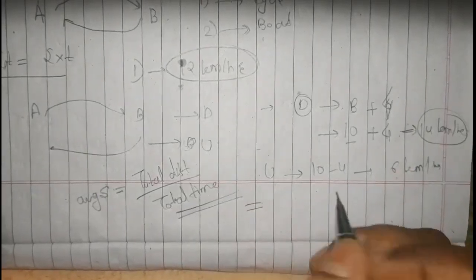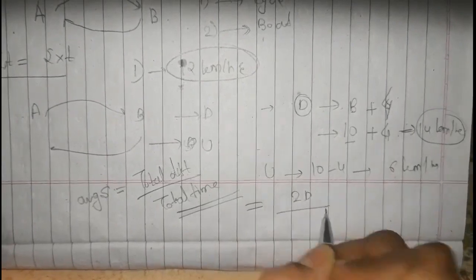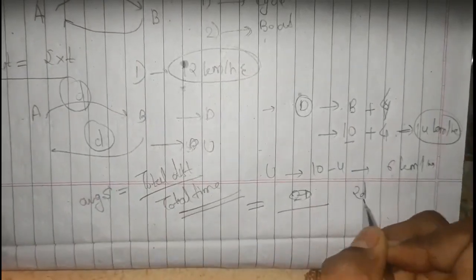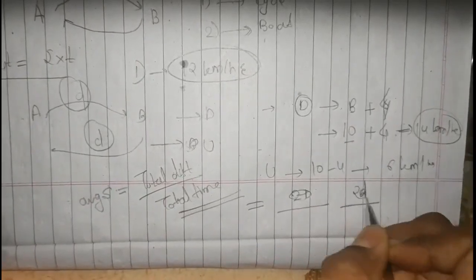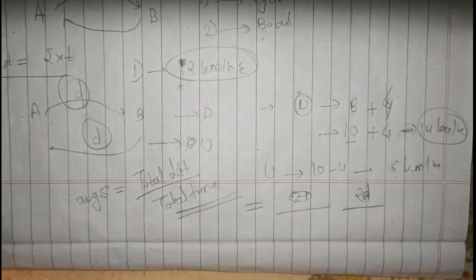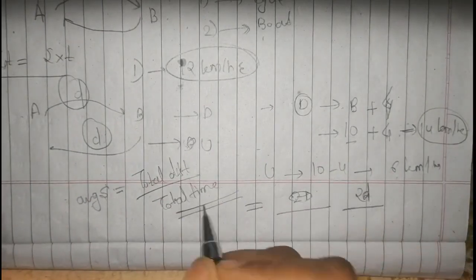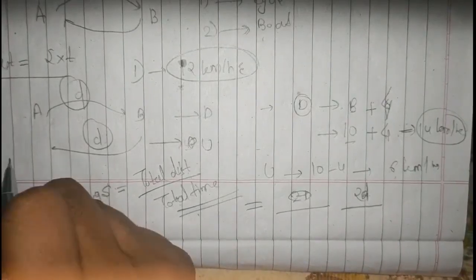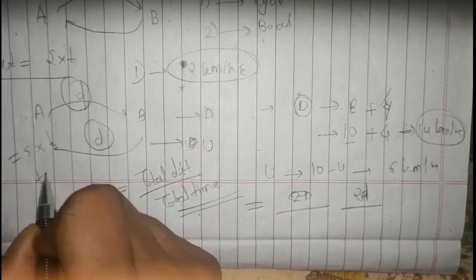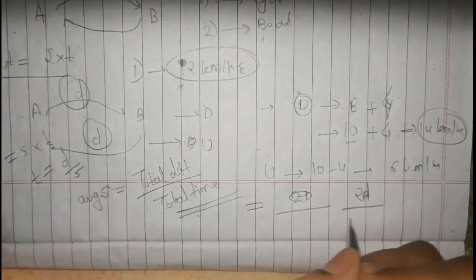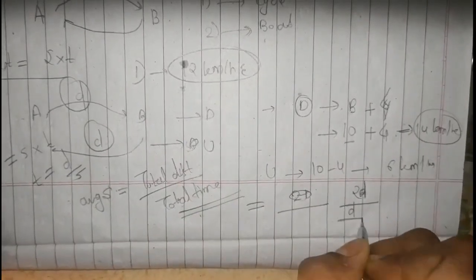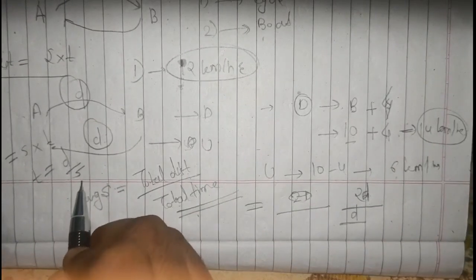What is your total distance? If we consider this as D, this is D, so it would be 2D. And then what is time? The time formula: distance is equal to speed into time, therefore time would be distance upon speed. So for the first part, that is from A to B, distance is D and what is the speed?